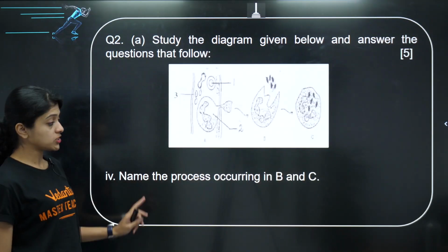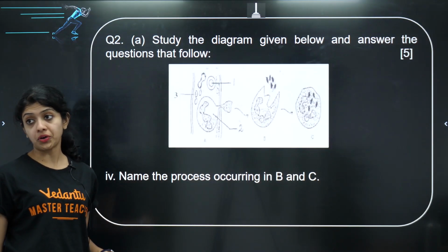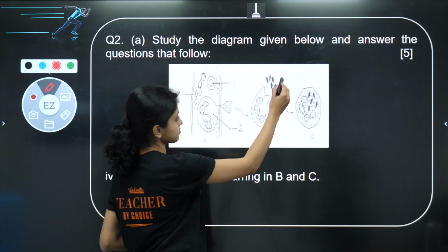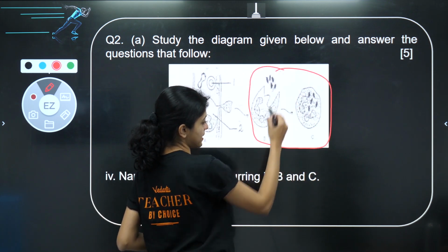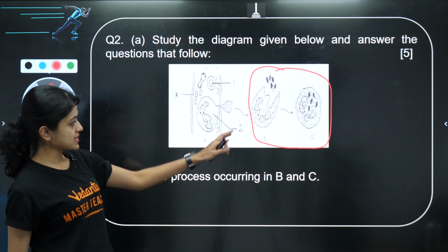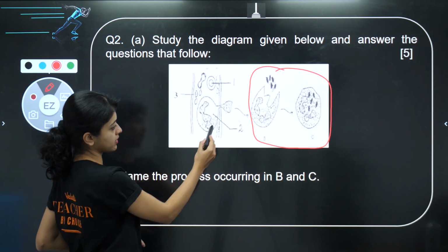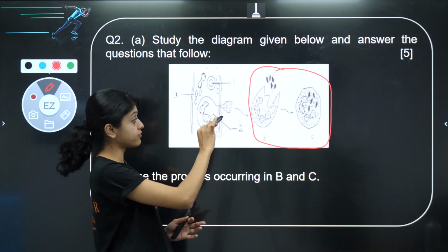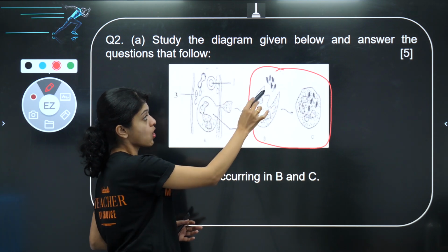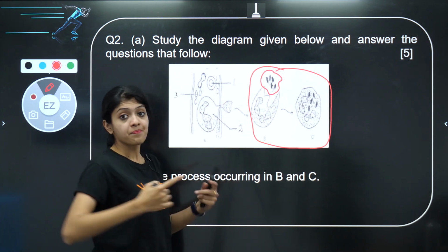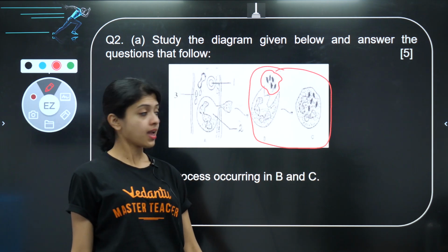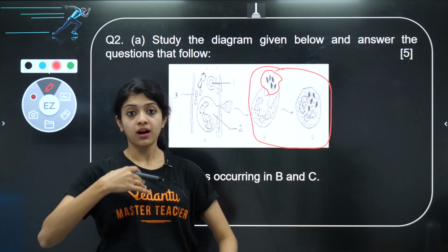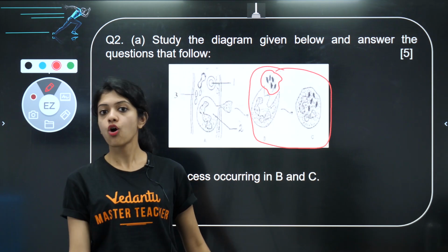Now going ahead, question number 4 here. Name the process occurring in B and C. If you closely look at it, what is happening in B and C? This is B and this is C. You can see the white blood cell, there's an arrow here. This white blood cell has squeezed itself out through the capillary wall. What is it doing? It's trying to engulf bacteria. In C, you can see it has already engulfed it and it's trying to digest and get rid of the bacteria by killing it using its own enzymes.